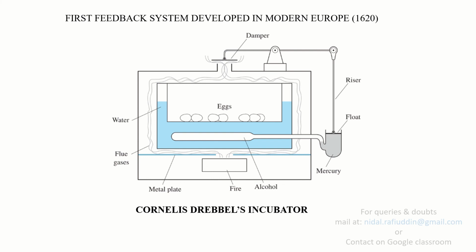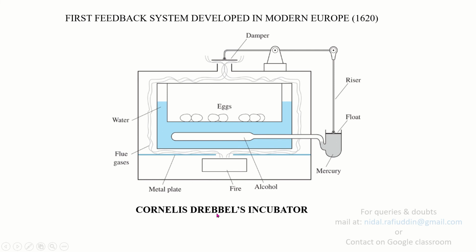How this works, if you look into the figure, is that it comprises different chambers. One of them is the container which contains the eggs which are required to be hatched, and around this container is a second container which contains water. In this container of water we have a tube consisting of alcohol, then a part consisting of mercury attached to a float and riser to a damper. Then the outer chamber comprises the source of fire, from which the flue gases are allowed to pass through the inner chamber, which causes heating of water.